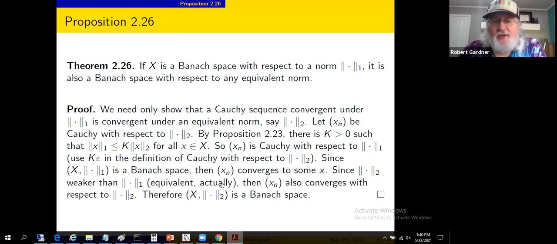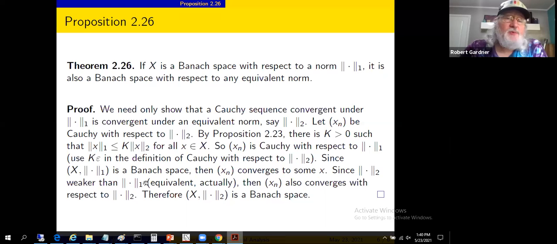They're actually equivalent, but I can treat the two norm as weaker than the one norm as well, in which case we can conclude that if we've got something that converges with respect to the one norm, then it's also going to converge with respect to the two norm. So this sequence x sub n also converges to x with respect to the two norm.